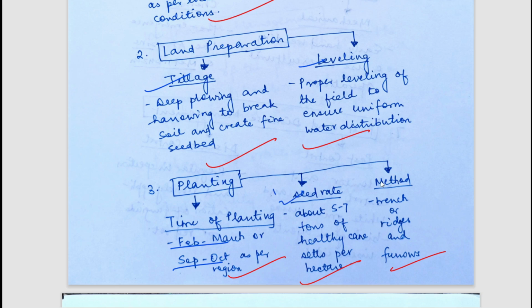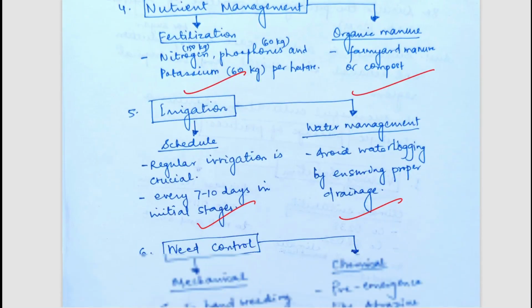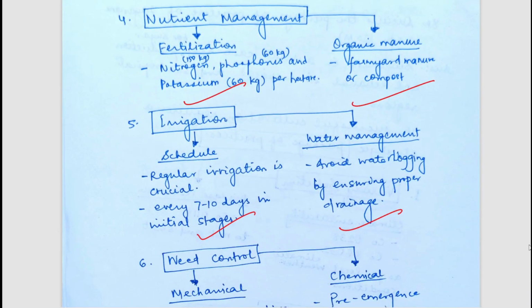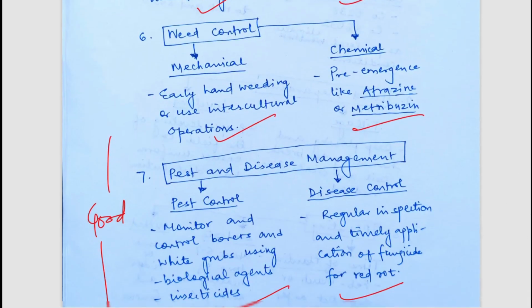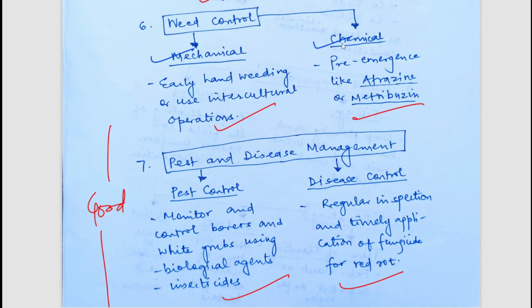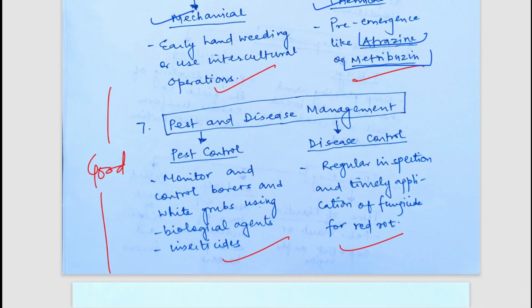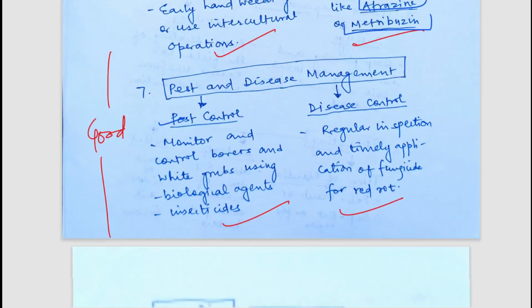We have to follow a certain seed rate, or if you are using sets, we have to use healthy sets. The method could be trench, ridge, or furrows. We have to manage nutrients, that is fertilizers, and we can use organic manure. Irrigation should be properly scheduled, water management should be proper, and you can read these points by pausing the video. For weed control, we can use mechanical methods or chemical herbicides such as atrazine or metribuzin. For pest control, we can use chemicals and biological agents. We also have to manage the diseases.